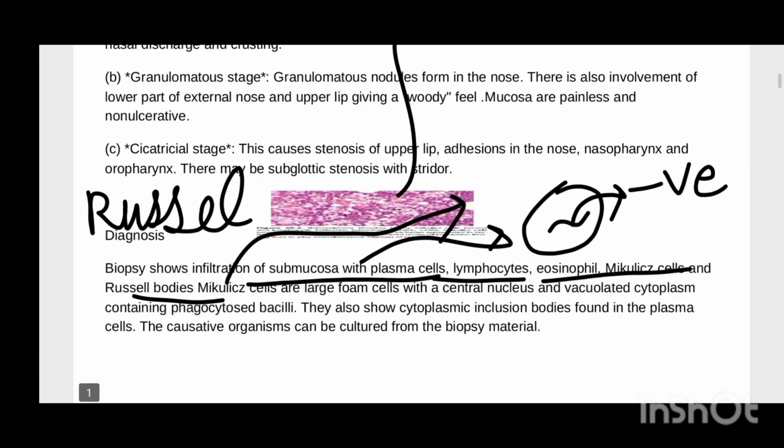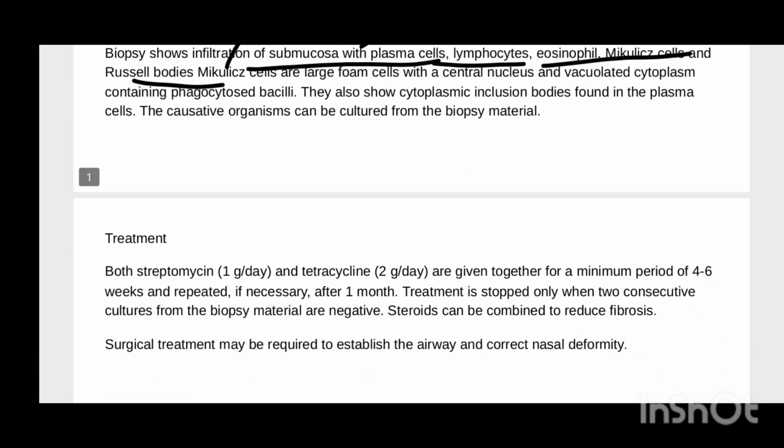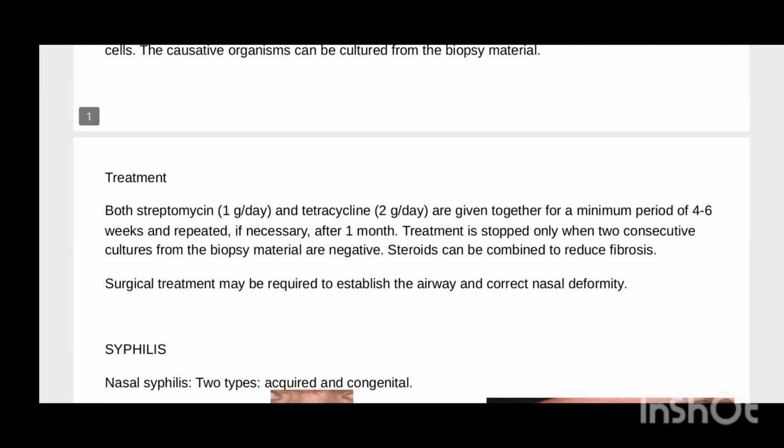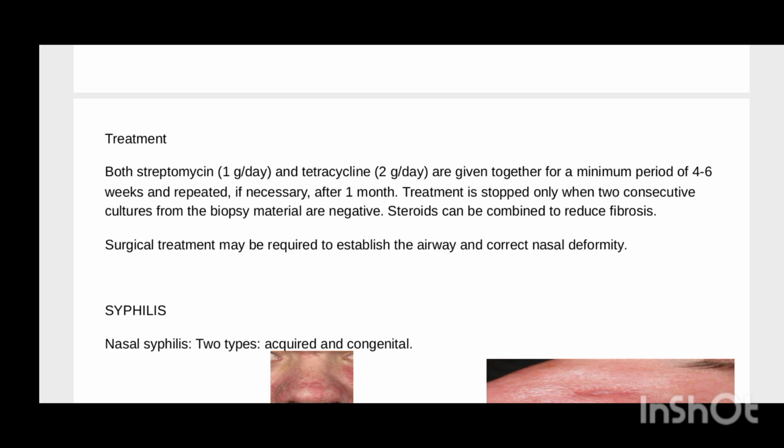Now moving further, what is the treatment of rhinoscleroma? Obviously, it is a bacterial infection, so we give antibiotics. We give streptomycin 1 gram per day and tetracycline 2 grams per day. We continue the treatment for 4 to 6 weeks, and if necessary, for 1 month more. When two consecutive cultures are both negative, then we stop the treatment.